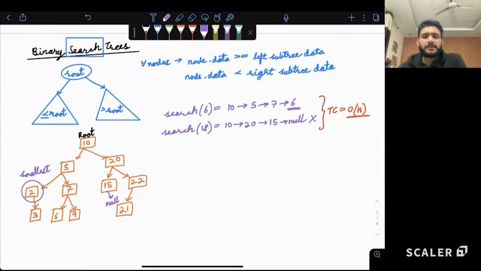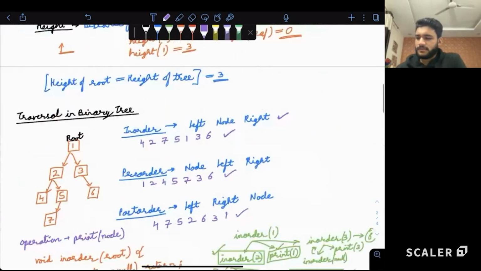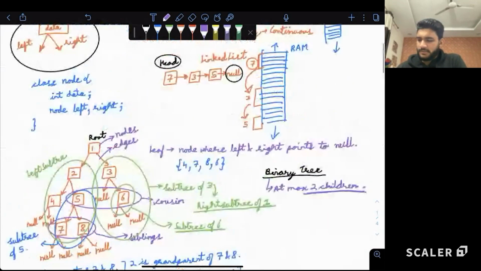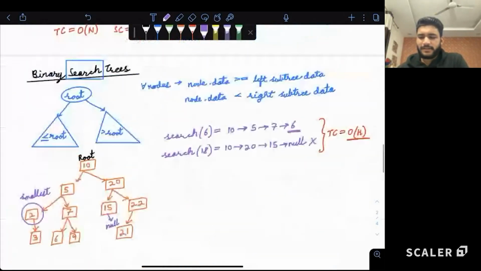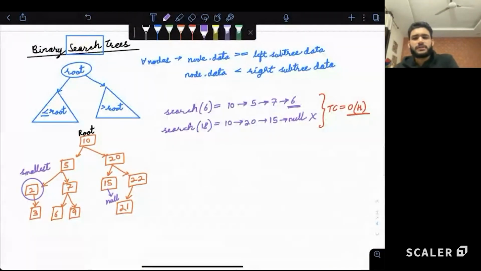Definition of leaf node is that both left and right child should be null. So like we did above, the definition for a leaf node is that left and right child both are null. Here only the left child is null, the right child is not null, so it is not a leaf node. Is it clear to all?